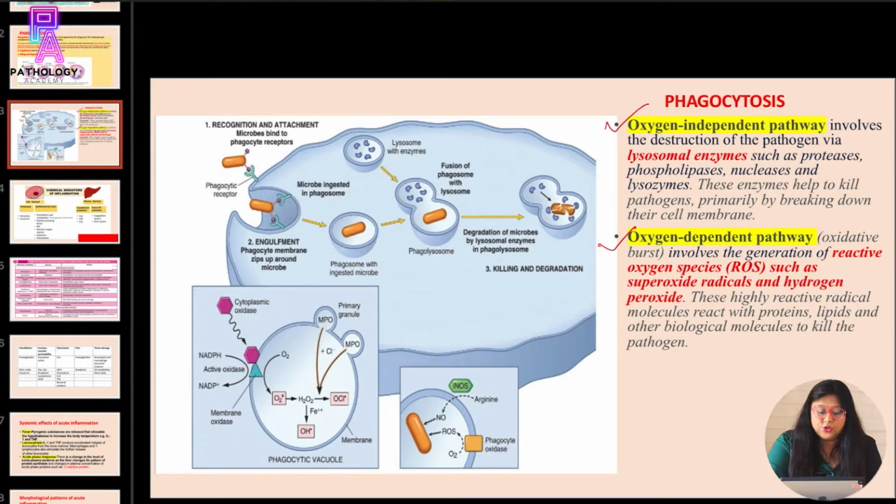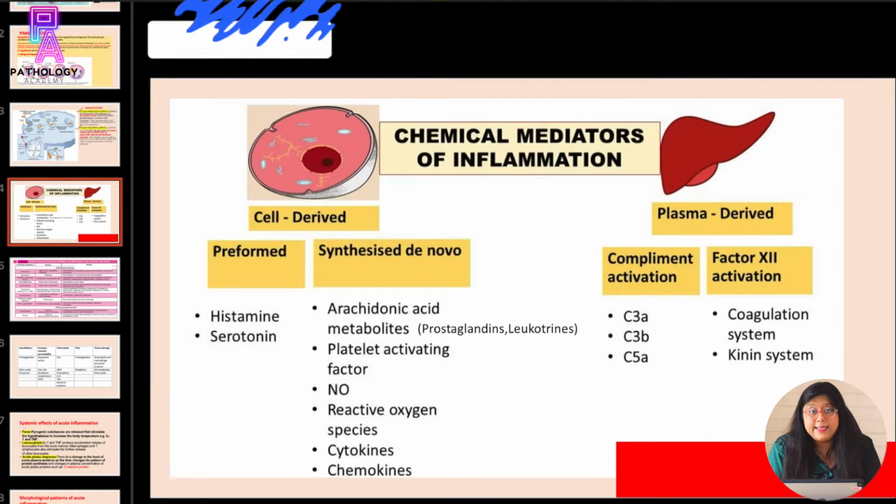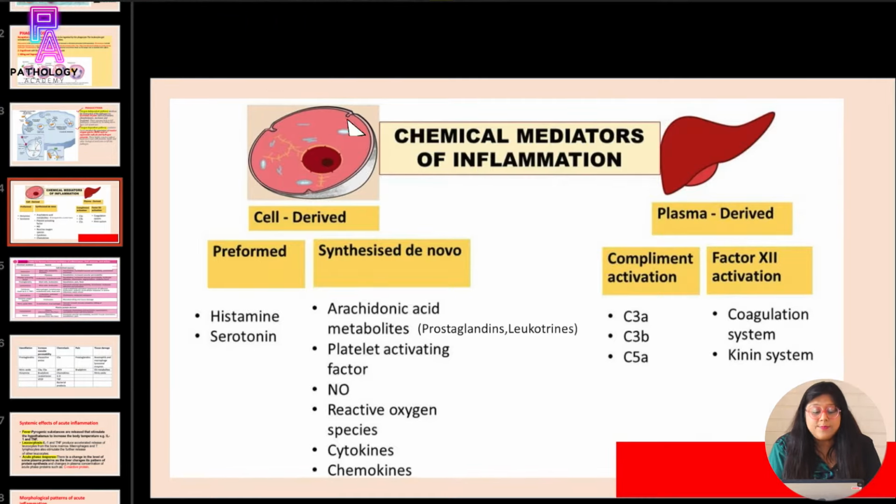Now, coming to the chemical mediators of inflammation. What are the chemical mediators of inflammation? Well, the chemical mediators of inflammation are those substances which are either derived from the cell or plasma, and they are very important in acute inflammation. So let me tell you about these chemical mediators. The cell-derived chemical mediators of inflammation can be of two types, either preformed or synthesized de novo.